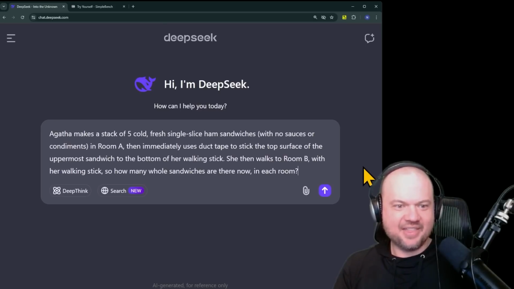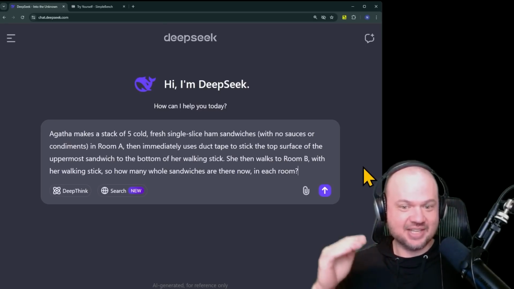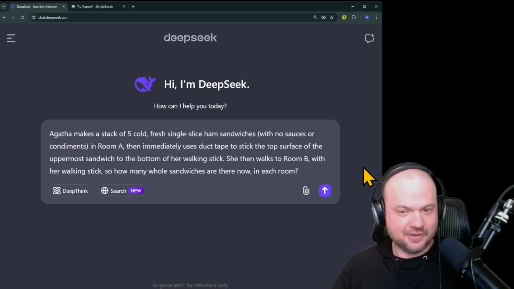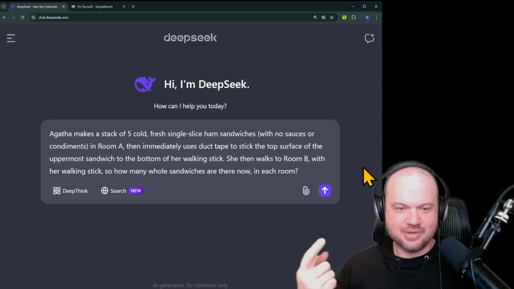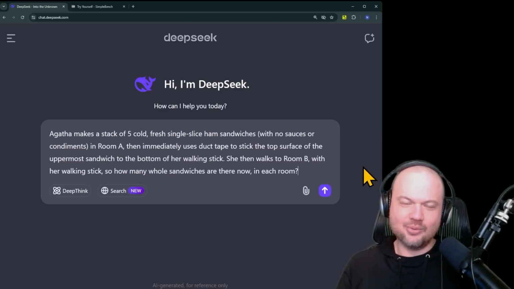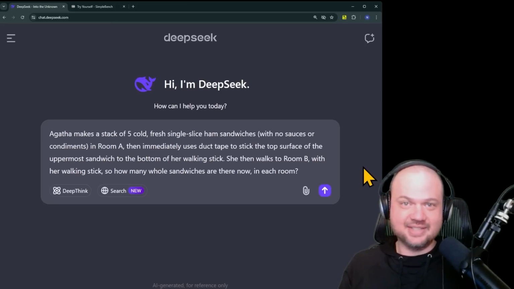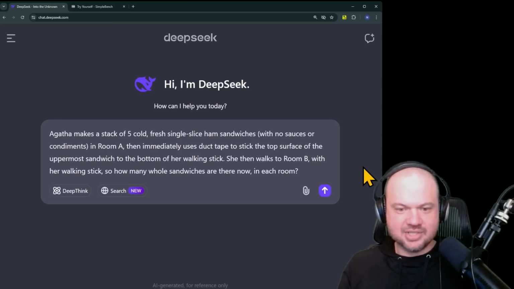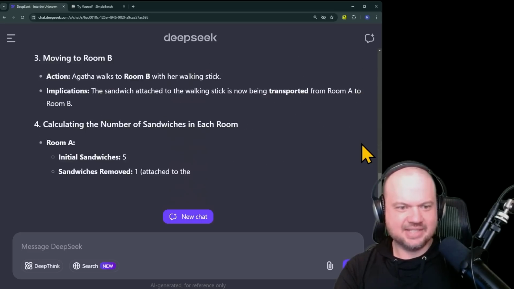Here's another gem. Agatha makes a stack of 5 cold, fresh, single slice ham sandwiches, importantly with no sauces or condiments, in room A, then immediately uses duct tape to stick the top surface of the uppermost sandwich to the bottom of her walking stick. She then walks to room B with her walking stick. So how many whole sandwiches are there now in each room? These questions just boggle the mind a little bit, don't they? But DeepSeek is up to the challenge.